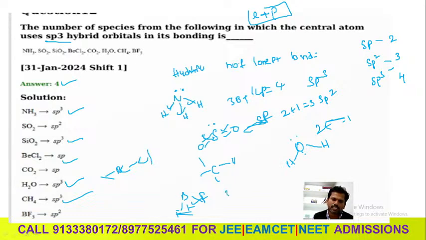Okay, so this is 3, that is sp2. So 1, 2, 3, 4. Okay, this one not. 1, 2, 3, 4. 4 is the answer. Okay, number of species they are asking. We are giving the answer 4. Okay. Yes.